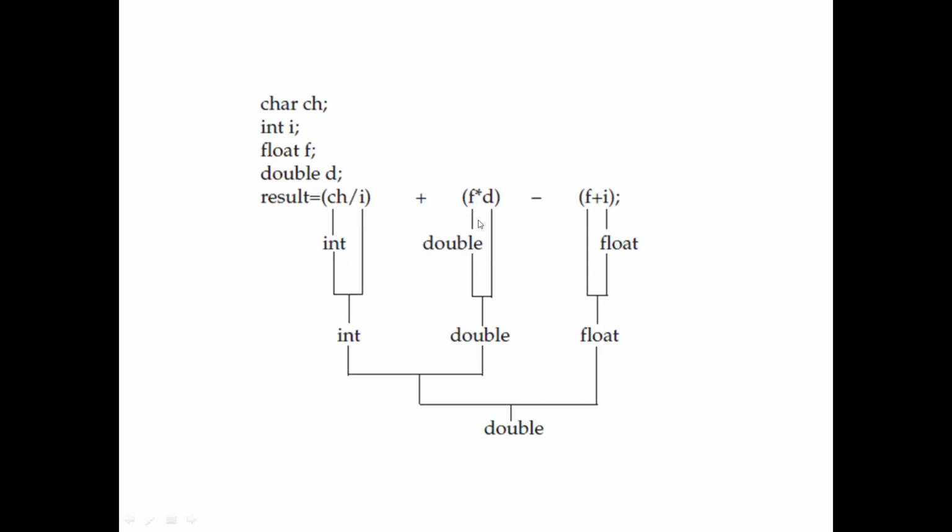And this is an example to understand that. So here we have got a mixture of the various data types, and you can see that when characters and integers are mixed, the result is going to be integer only, whereas when float and double are mixed, it's going to result in a double conversion.